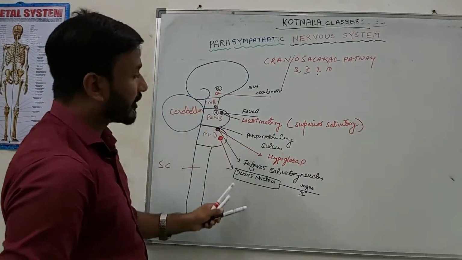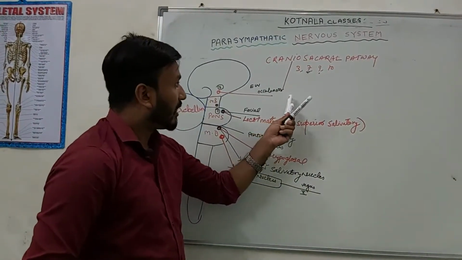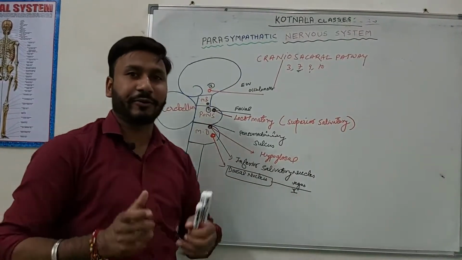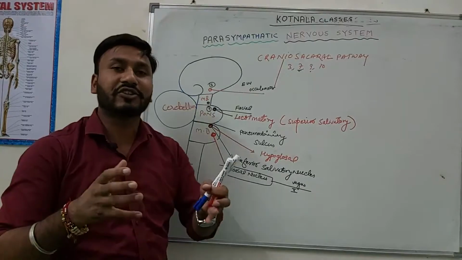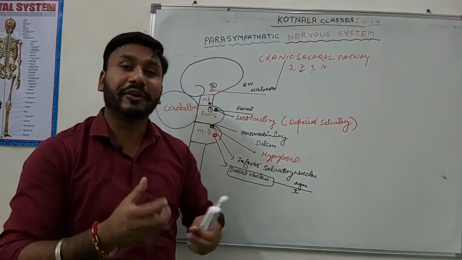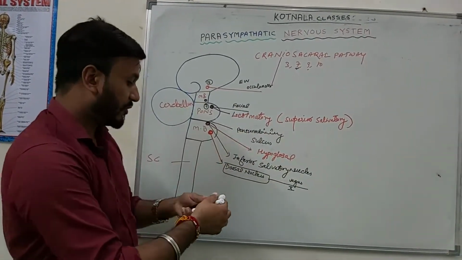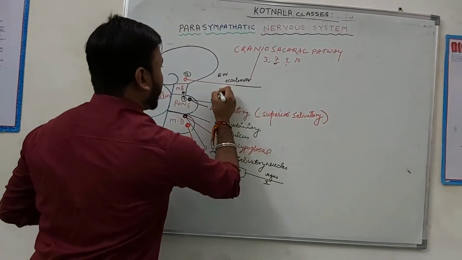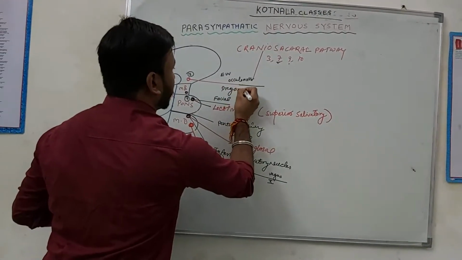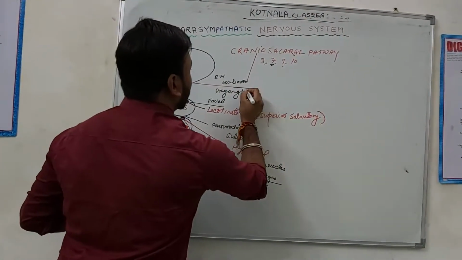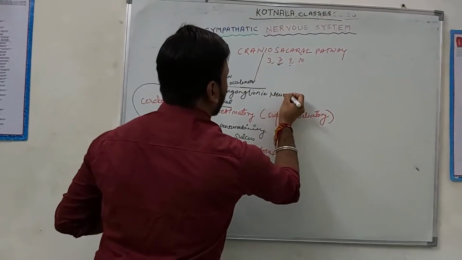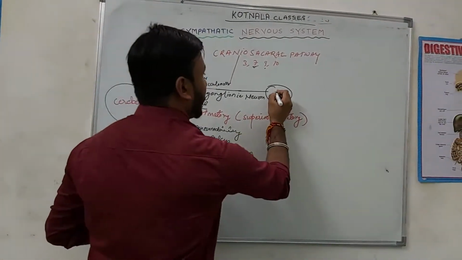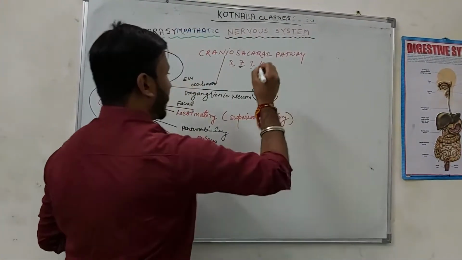And all cranial nerves function through different ganglia. Basically, what is a ganglion? A ganglion means a collection of neurons, a collection of nerve cells. Basically, this is the preganglionic neuron. What is the name of the neurotransmitter over here?